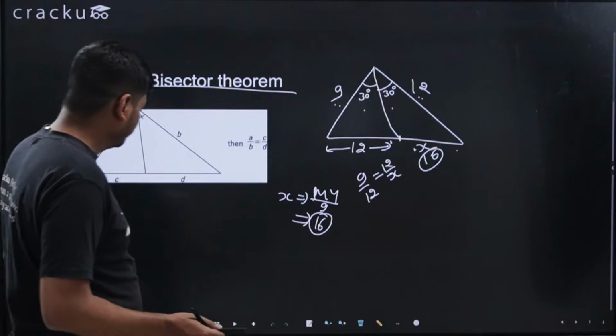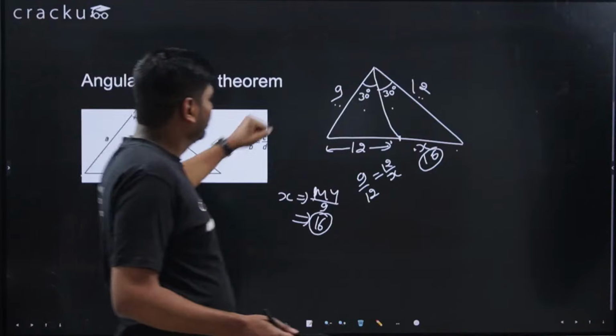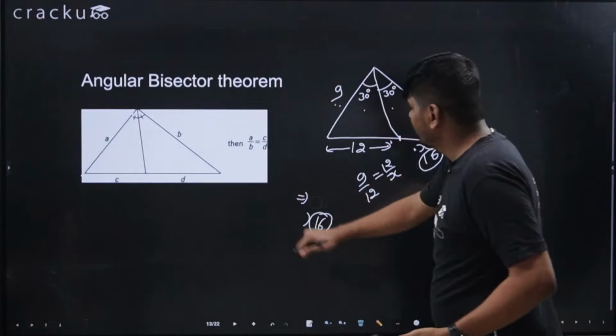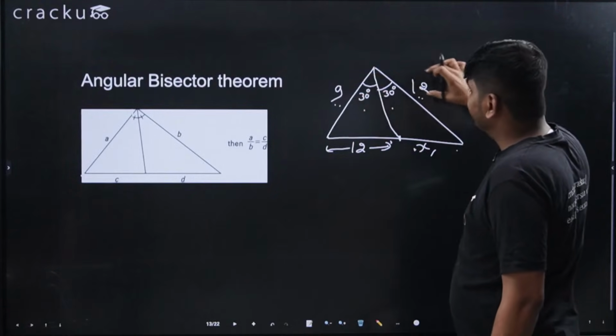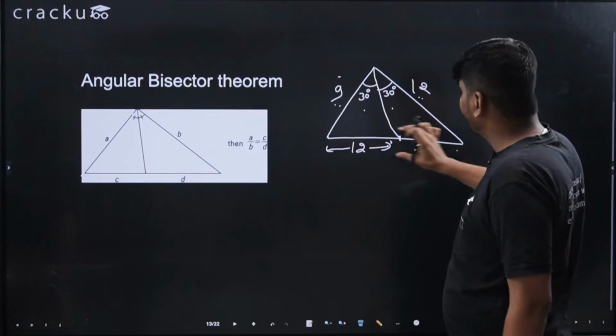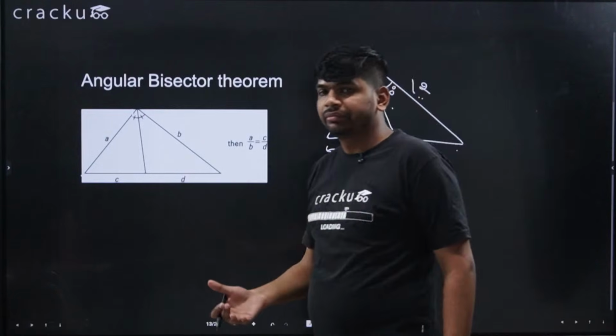Okay. So I told you the ratio of sides, this upon this, 9 upon 12 will be equal to 12 upon x. So x is equal to 16. Okay.